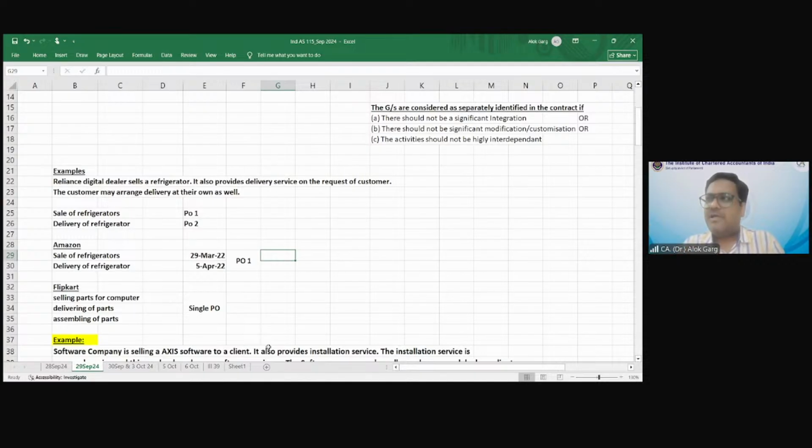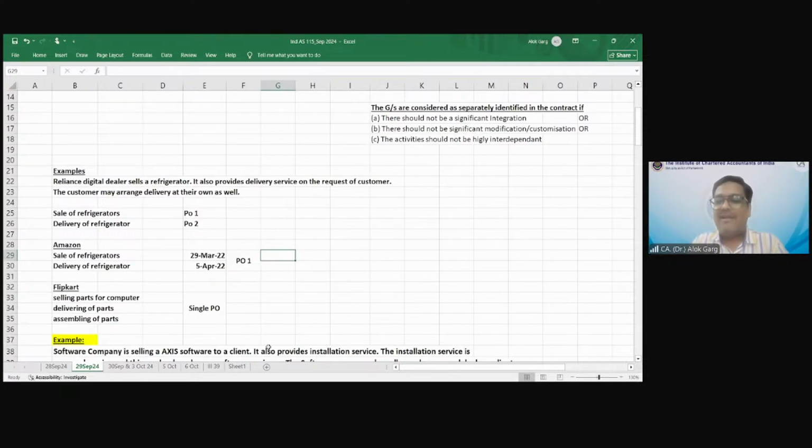at times, just last week I ordered a few pens for my daughter, stationery, and I was surprised to see that the stationery was coming from Mumbai, and I am living in Gurgaon, right? One of Asia's biggest markets for stationery is in Delhi, and that 100 or 200 rupees pen was coming from Mumbai. So when you are ordering through Amazon or through e-commerce or through an online cart, you are not aware from where it is coming, from which godown it is coming. So you cannot arrange delivery at your own, right?